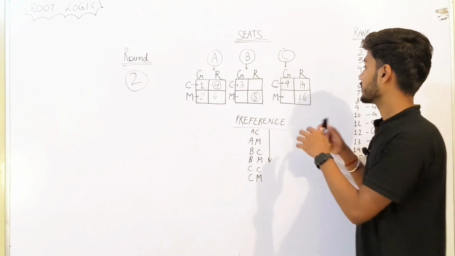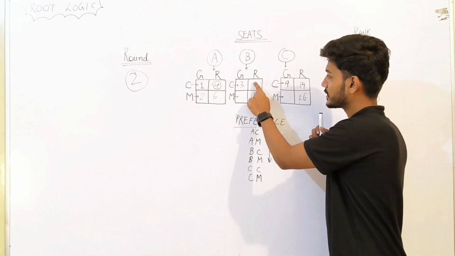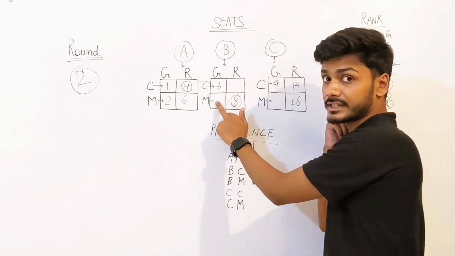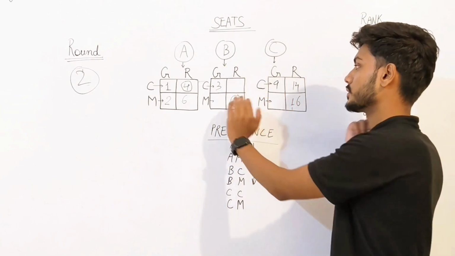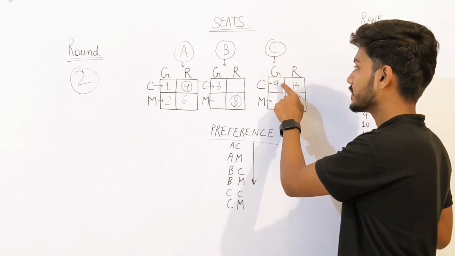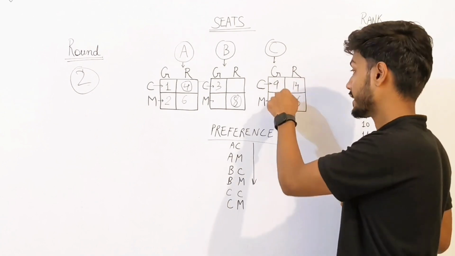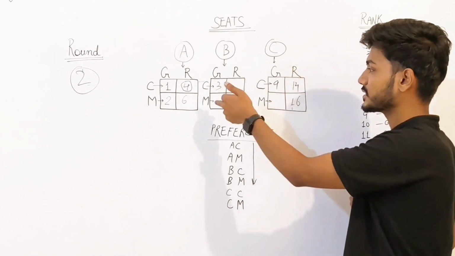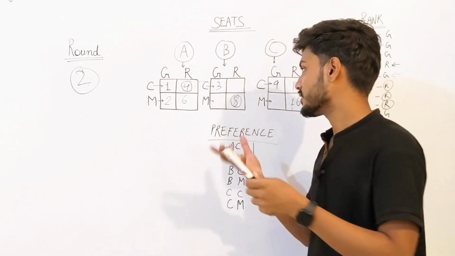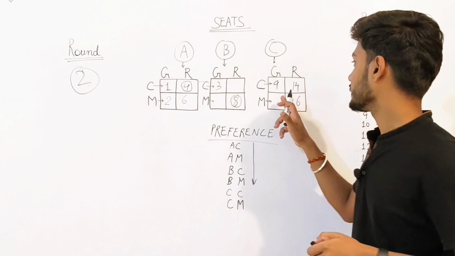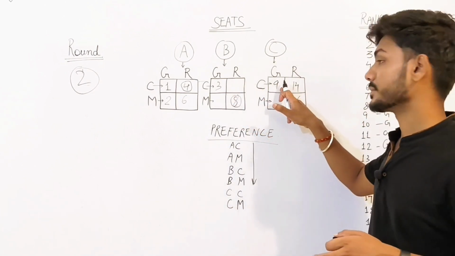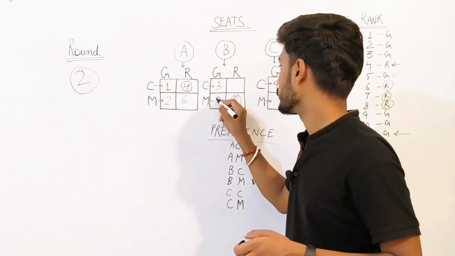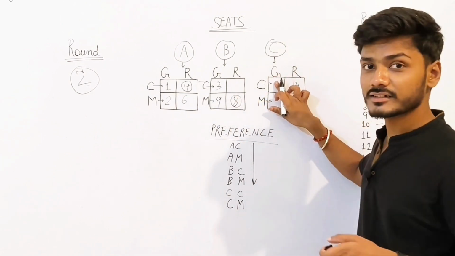So the reserve category seat is vacant, right? The general category seat is vacant at Institute B. So you see that the ninth ranker has Institute C, but in the preference, what does he want? He wants to get here, right? So he goes here. The system allocates this seat to the ninth ranker. This cannot be allocated to him, right? And this cannot be allotted to him because this is a reserve seat and he is a general category student. So he goes here.